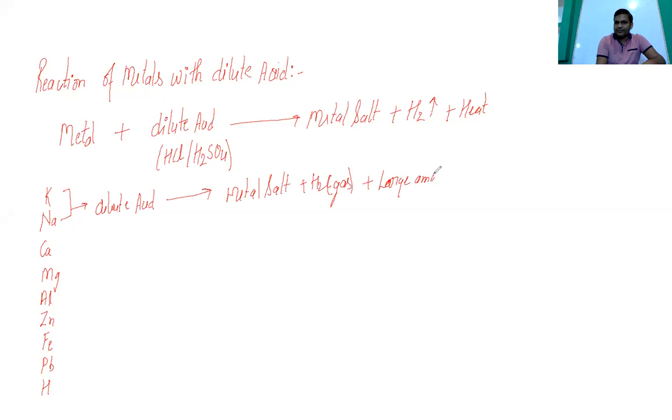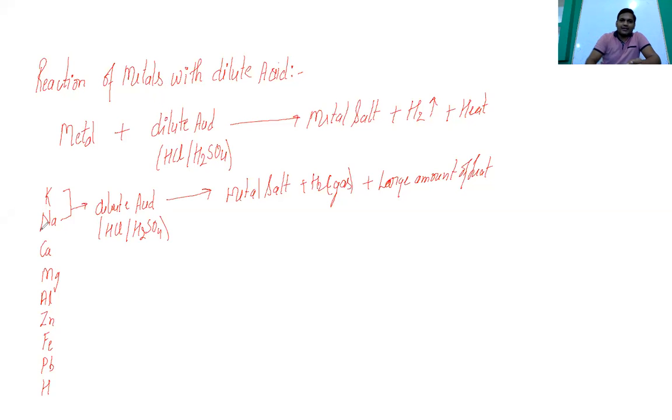So here the dilute acid we are talking about is HCl or H2SO4. Okay, so these are not preferred to react in the laboratory, because this can cause a mishap. That's why it is not preferred.